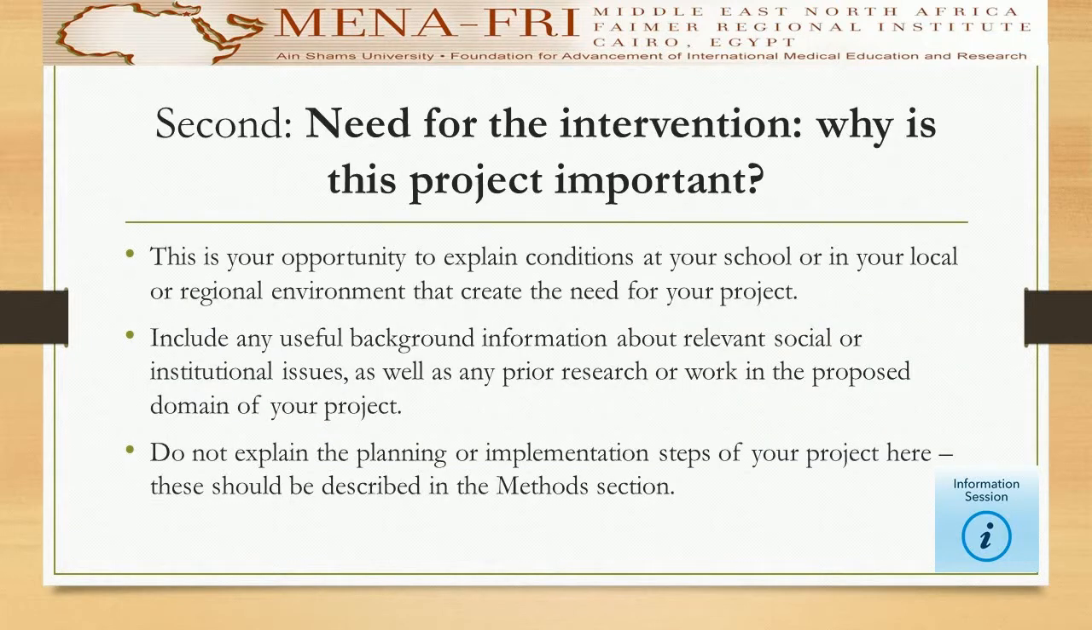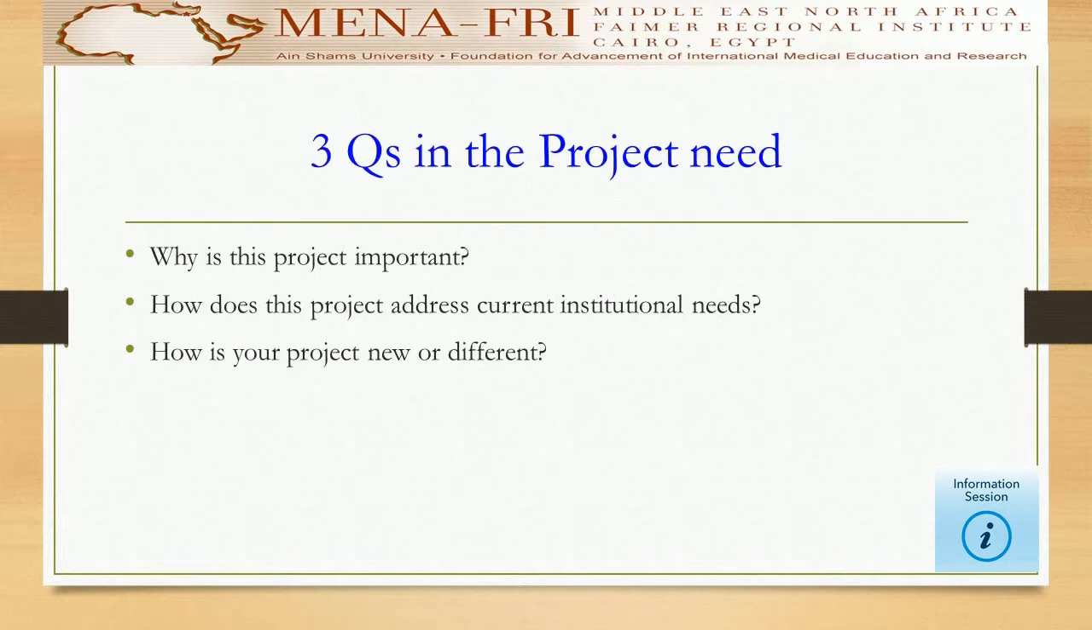Second step is to explain in a focused and concise way the why of your project. You may include any useful background information about relevant social or institutional issues, as well as any prior research or work in the proposed domain of your project. Remember, this is not the place to discuss the how of your project. This is placed in relative detail in the step of methods. The why of the project is clarified more if you can answer these 3 questions in this step.